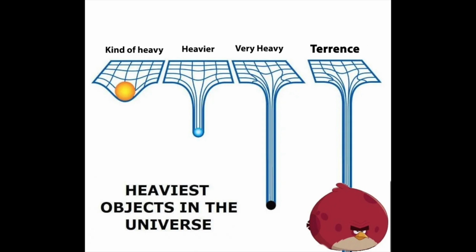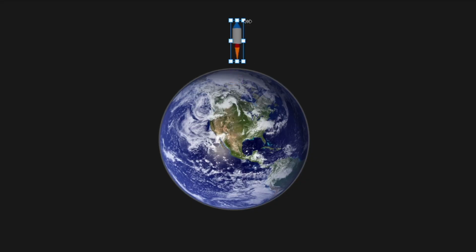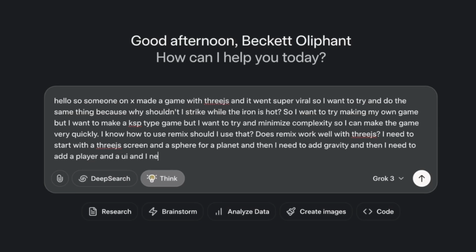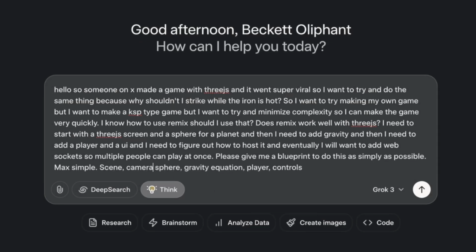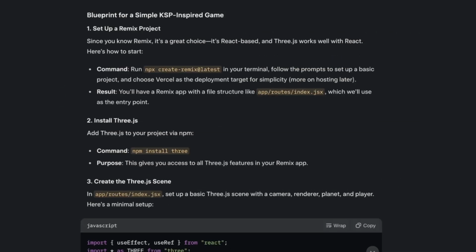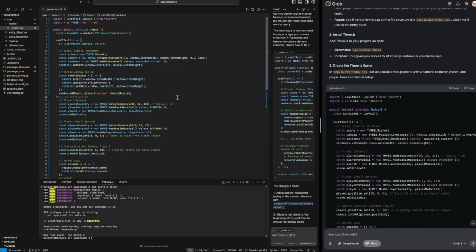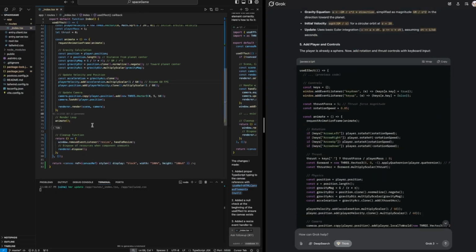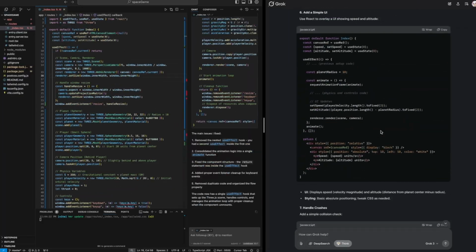So I thought about it some more and I realized that since I know how to add gravity to a scene, I could add a planet with gravity and a rocket that the player can control, and the objective is to get the rocket into orbit. So now I need to figure out how to actually code this. The person on X said they used Three.js to code their game, which is good because that's what I made my gravity simulation out of. So I'm gonna try describing what I want to an AI to see if it can make it work.